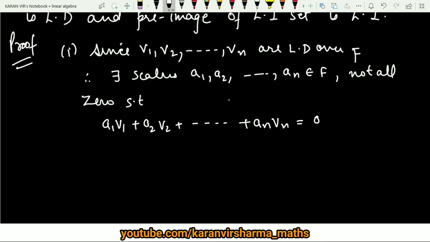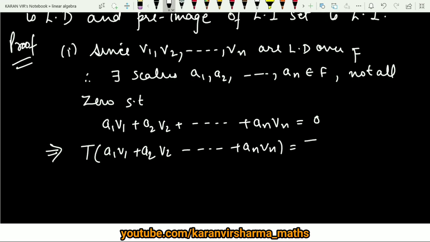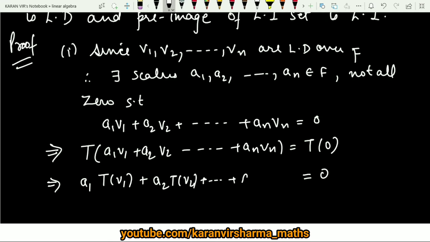For that we apply T on both sides. So this will be T of a1 v1 plus a2 v2 and so on to an vn is equal to T of 0. In my previous video lectures I have proved that T of 0 goes to 0. So this is 0, and since T is a linear transformation you can use the property of linearity. So this will be a1 T of v1 plus a2 T of v2 and so on to an T of vn, and already I have chosen these a1, a2 and so on to an, not all zeros, such that this holds.